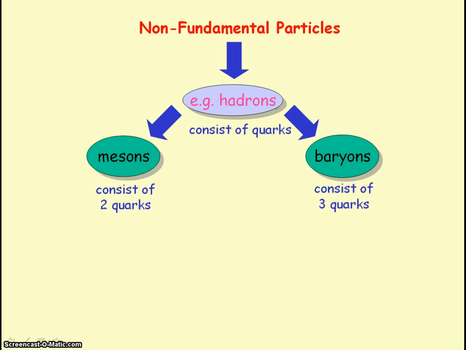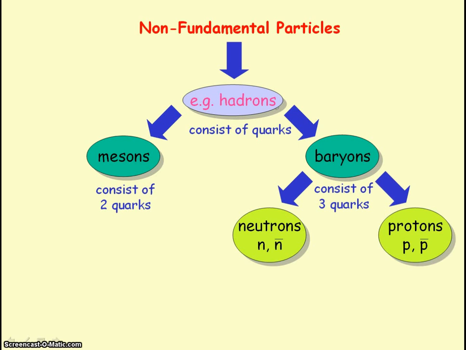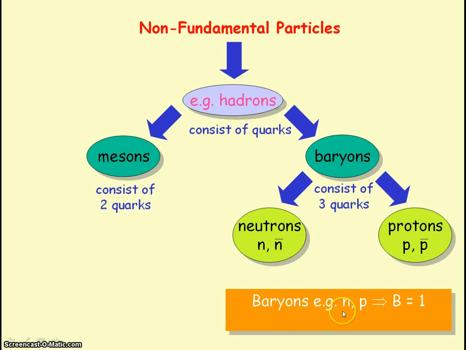And examples of baryons would be the neutron and its antiparticle, the antineutron, as well as protons and its antiparticle, the antiproton. So baryons, for example, neutrons and protons, have a baryon number that equals 1. Antibaryons, for example, the antineutron and the antiproton, have a baryon number of -1.